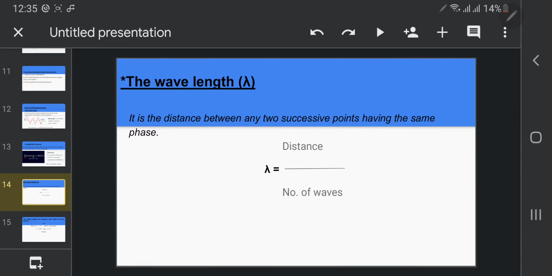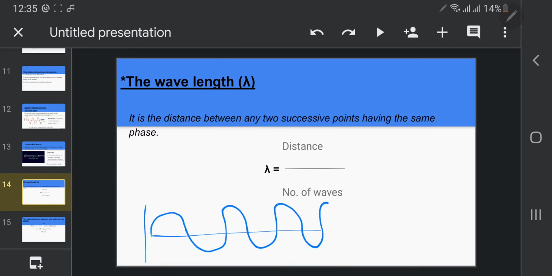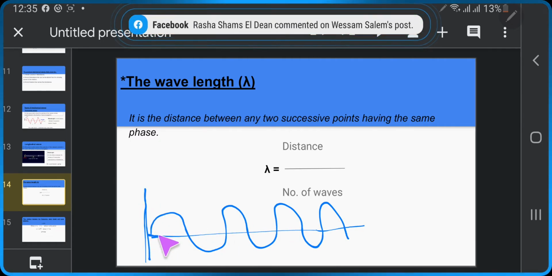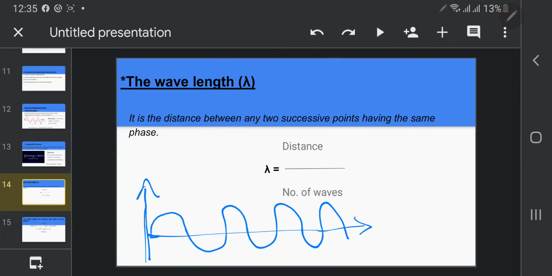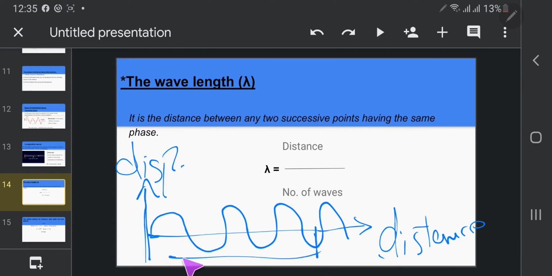If you have this wave consisting of crest, trough, crest, trough, crest, trough, and so on, draw the x-axis and y-axis. On the y-axis, displacement, and here, distance. For example, 40 meters. So the wavelength equals 40 meters divided by the number of waves.